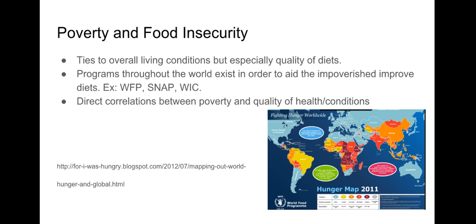Programs exist in the world in order to lower rates of hunger and food insecurity, such as the World Food Program, Supplemental Nutrition Assistance Program, SNAP, and Supplemental Nutrition Program for Women, Infants, and Children, WIC. The goal of SNAP is to provide low-income families with additional funds so that they can have more money to properly feed themselves in a healthier way to decrease the rate of malnutrition among the population. The goal of WIC is similar, however they focus on pregnant women and women with young children.